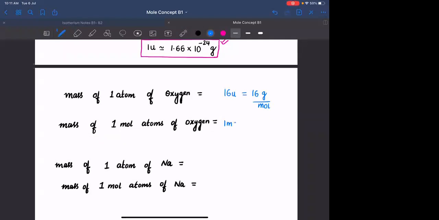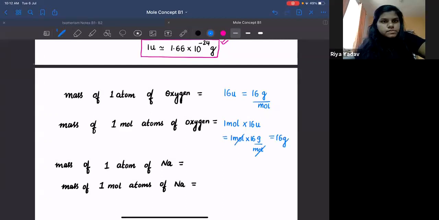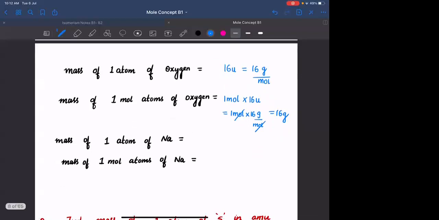It is 1 mole into 16 U, equal to 1 mole into 16 gram per mole. Mole cancels, and we get 16 grams.